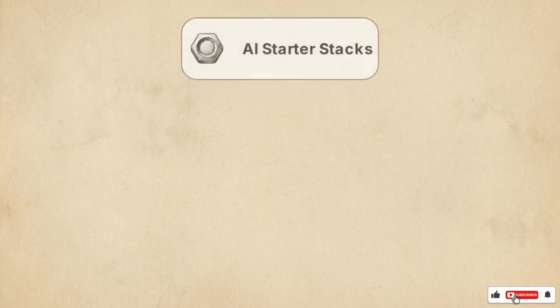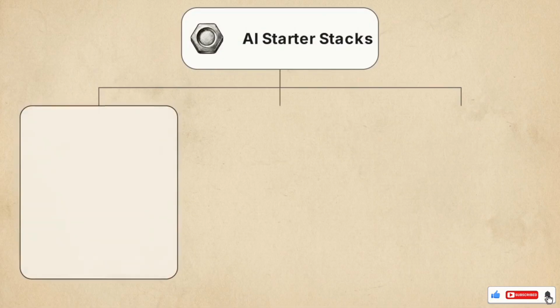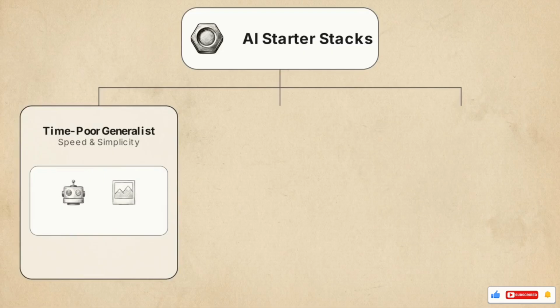Effective AI use starts with choosing a starter stack based on your professional identity. Look at this diagram to see where you fit. The time-poor generalist needs quick emails, basic research, and simple graphics without any learning curve. If this is you, stick to ChatGPT. It includes DALL-E for images and handles the vast majority of general tasks in a single interface.